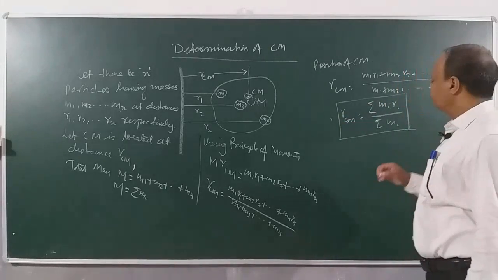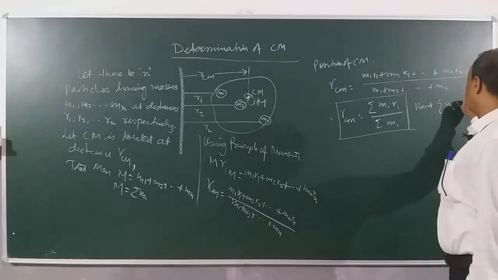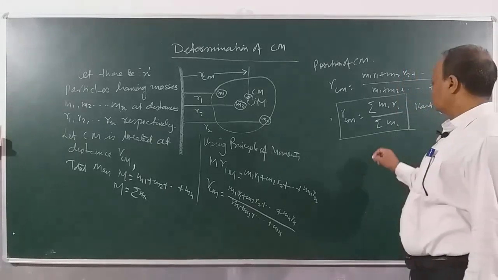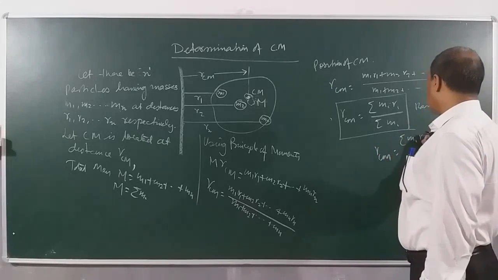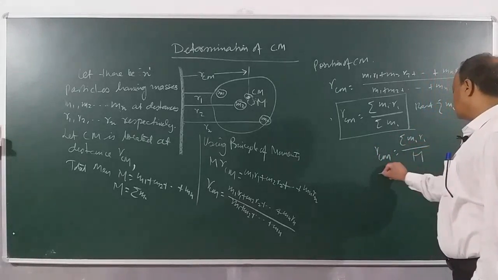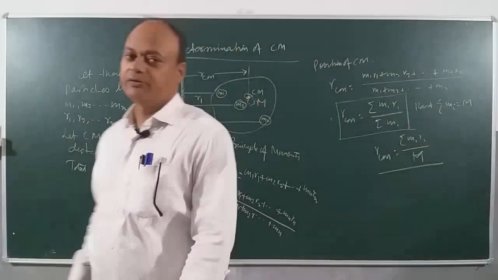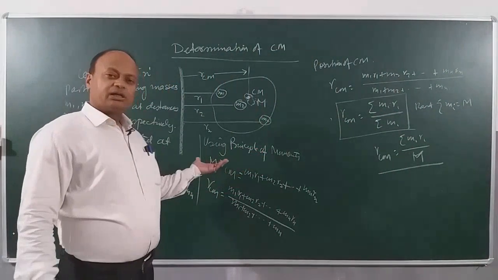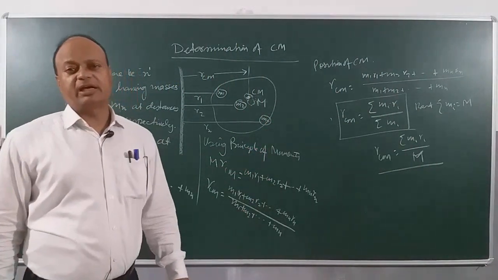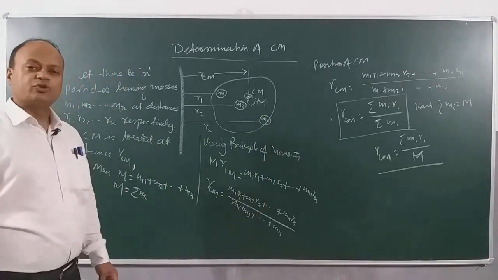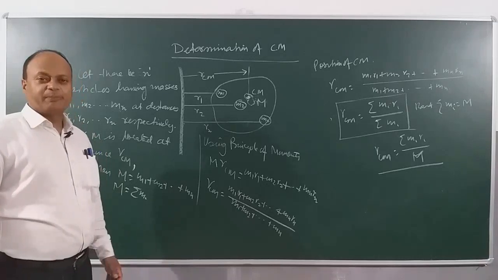But sigma mi, the total mass, can be written as capital M. So we can also write RCM is equal to sigma mi ri divided by M. So children, we have been able to calculate the location of center of mass. Depending on the choice of the axis, you can calculate sigma mi ri divided by the total mass of the body, right? So this is our center of mass for a system of n particles.